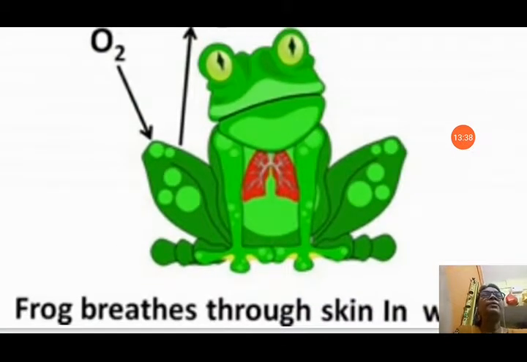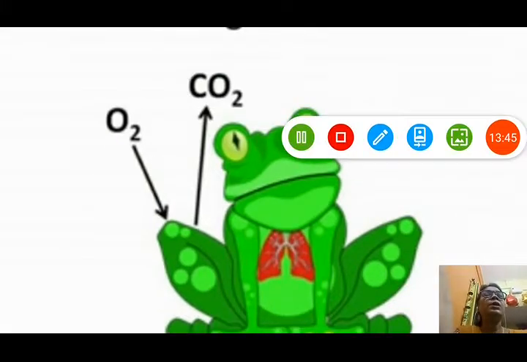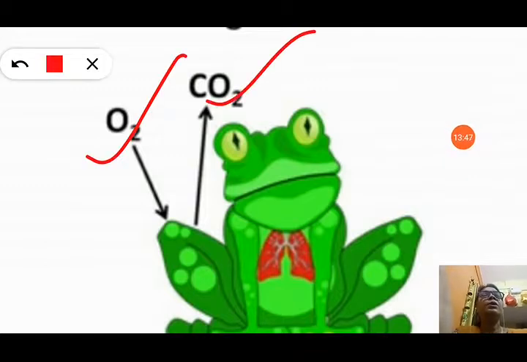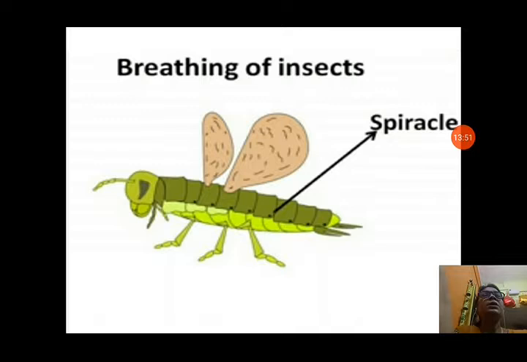So on land they can breathe through lungs, but in the water they breathe through their skin. You can see this picture also shows how they are taking oxygen and giving out carbon dioxide with the help of their skin. Now let us see about the insects.